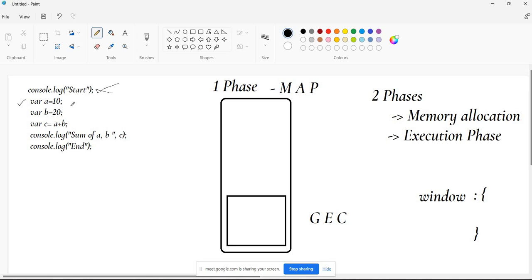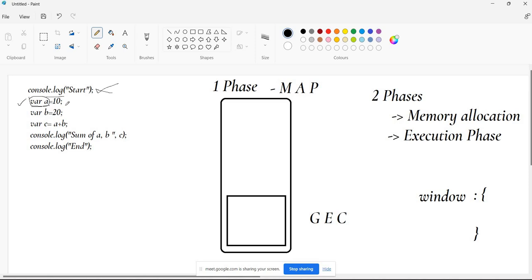So what will JavaScript do now? Here two things are there. One is variable declaration. The second one is variable initialization. In the first phase, it will take care of only declaration. It will see that Raghu is saying he wants a variable called a, so it will allocate memory for a. Where it will allocate, right now don't worry about that.